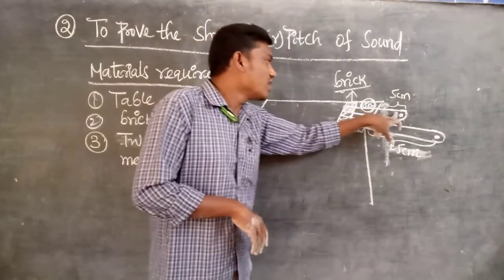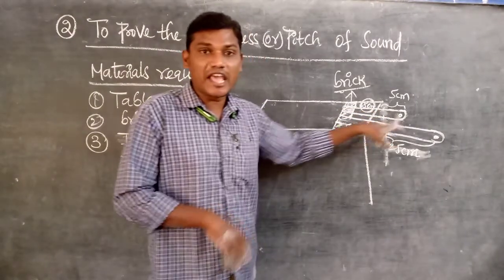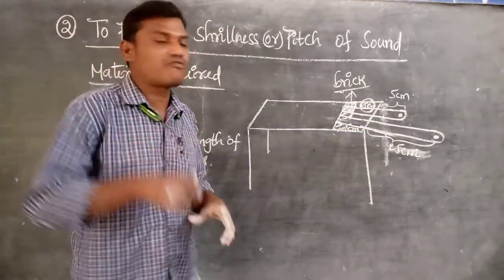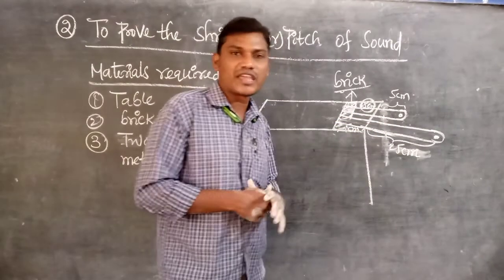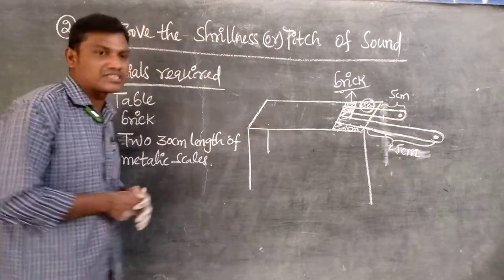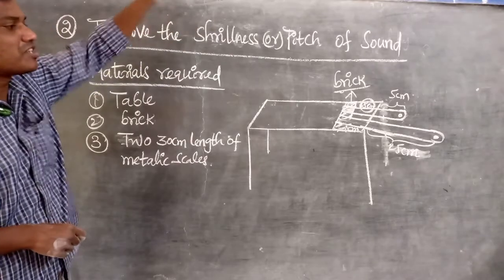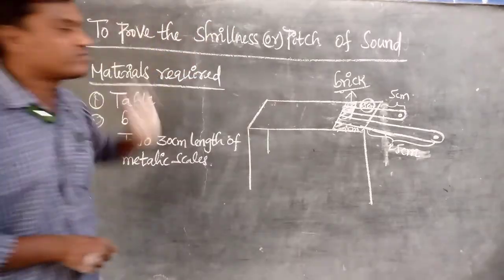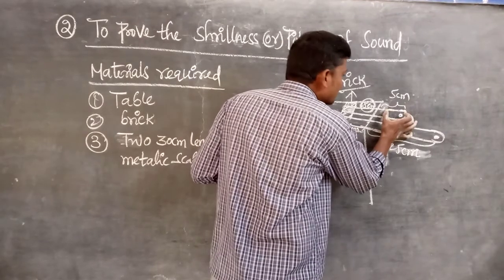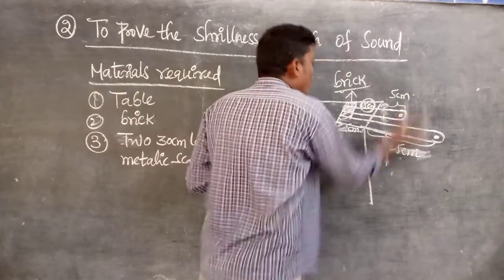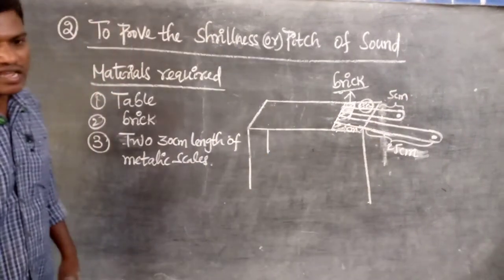Because the 5 centimeter length of the scale in the air produces more vibrations than the 25 centimeter length. That's why the 5 centimeter length of the scale has more pitch and the 25 centimeter has less.